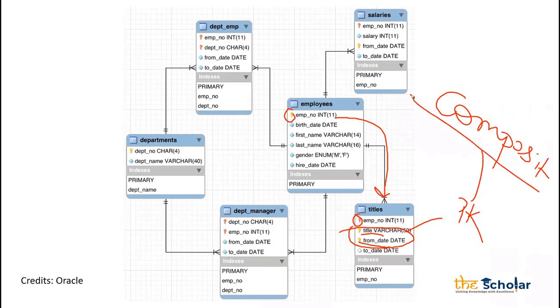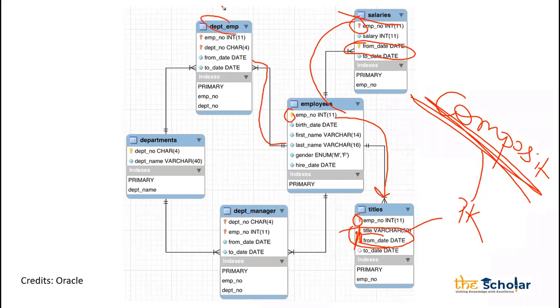We'll talk about that again in detail. Don't worry about that. But when we have two columns and we are making the combination of the two columns a unique column, then that combination is known as composite primary key. If you see here also, I have employee number, which is a foreign key in the salaries table as well. In the salary, from date is a key, which is a primary key. From the employee table, we have department employee, where I have employee number and department number columns. And then again, we have this department table where department number is a primary key, which is a foreign key in this table.